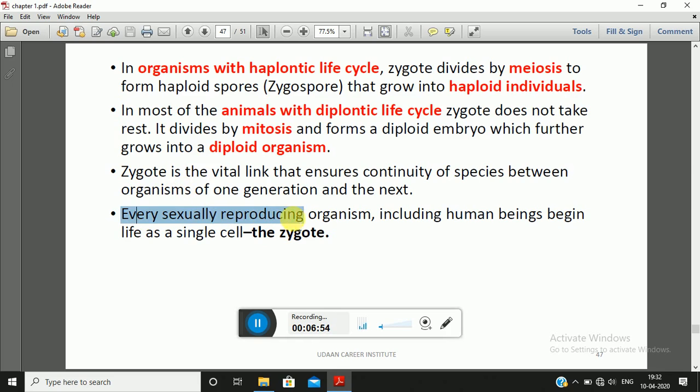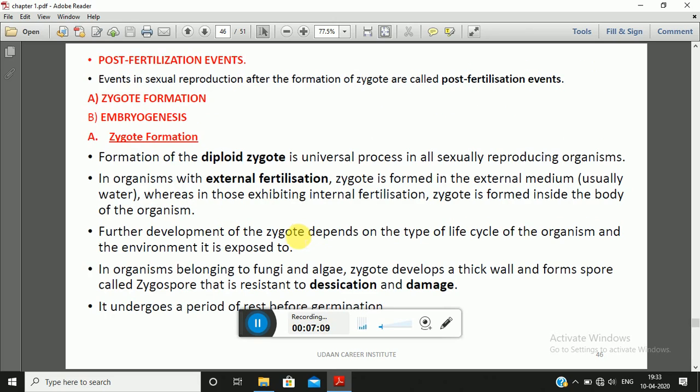So every sexually reproducing organism, including human beings, begins its life with a single cell which is known as the zygote. Here, friends, the most important thing to understand is that the development of the zygote depends upon the life cycle of the organism.